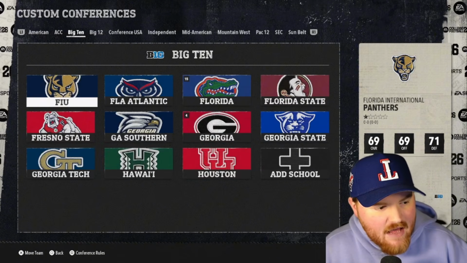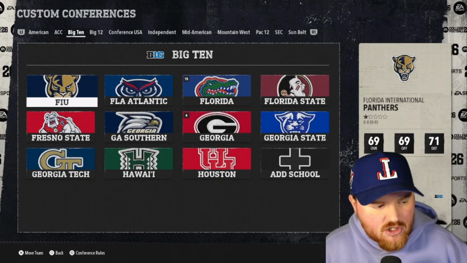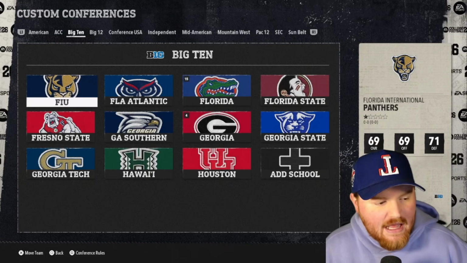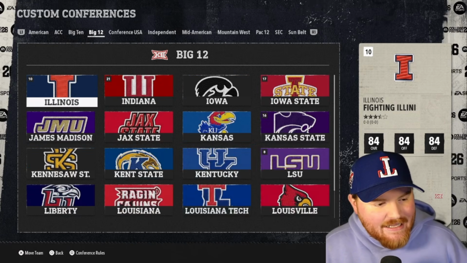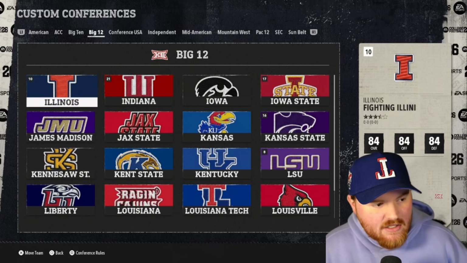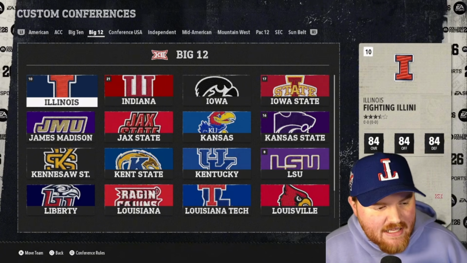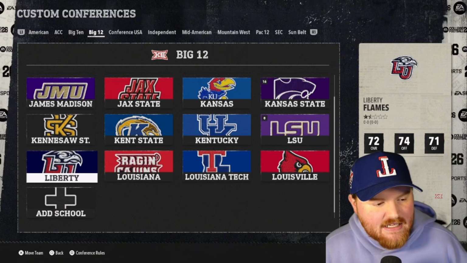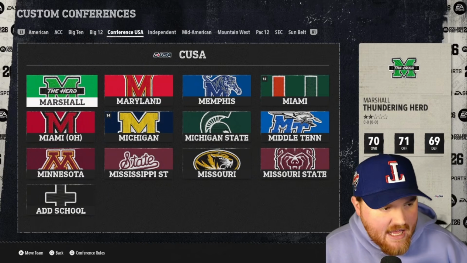Big Ten is F, G, H: FIU, Florida Atlantic, Florida, Florida State, Fresno State, Georgia Southern, Georgia, Georgia State, Georgia Tech, Hawaii, and Houston. The Big 12 is I, J, K, L: Illinois, Indiana, Iowa, Iowa State, James Madison, Jacksonville State, Kansas, Kansas State, Kent State, Kentucky, LSU, Liberty, Louisiana, Louisiana Tech, Louisville.